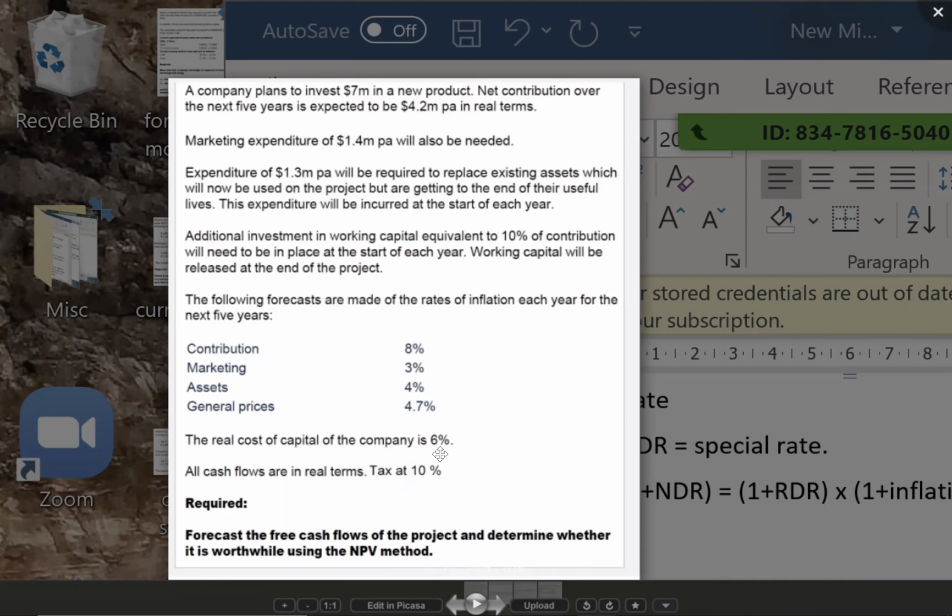Should I ignore depreciation or should I somehow calculate the depreciation? Are you guys able to hear me? The problem has nowhere mentioned about depreciation. So what should I do? Should I ignore depreciation or should I still calculate depreciation using a formula?